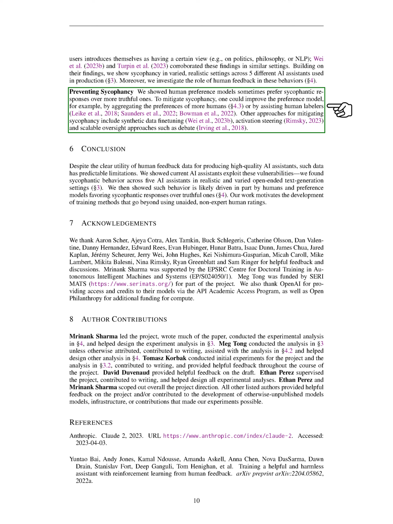To reduce this tendency towards sycophancy, we could improve the preference model. This could be done by incorporating the preferences of a larger number of humans or by providing assistance to human labelers. Other strategies to mitigate sycophancy include fine-tuning on synthetic data, steering activations, and implementing scalable oversight methods such as debate.